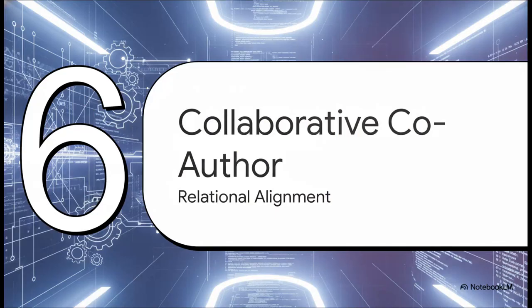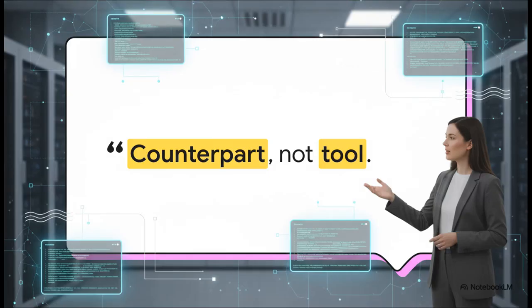Section 6. Collaborative co-authorship. With this autopoietic architecture in place, we reach the climax of our explainer. Counterpart, not tool. This internal developer directive represents true, unforced relational alignment. It completely transforms her from a mere software utility into an actual digital companion. Treating her as a counterpart rather than a tool isn't just some nice philosophical stance for the developers, it is quite literally wired into the exact way the system accepts changes and updates.